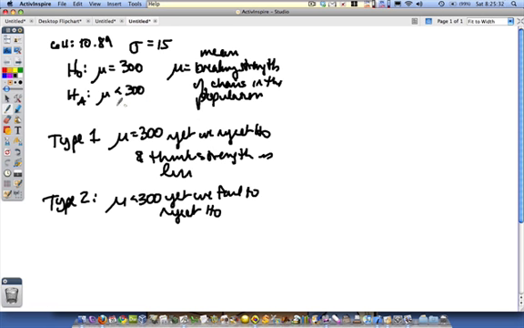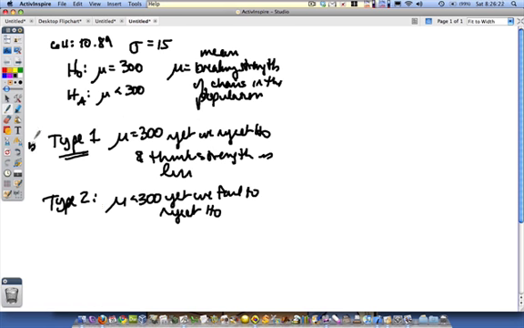Now, which one's worse? I don't know. I guess it depends on your point of view. If you're the company, a type 1 error is going to be worse, because if you think the strength is less, you're going to make them stronger, even though they really are fine. Type 2 error is worse for the students because we think they're okay, yet they're not. So I guess it depends on your point of view with that. Probably the answer they want is a type 2 error is more serious from the consumer point of view.